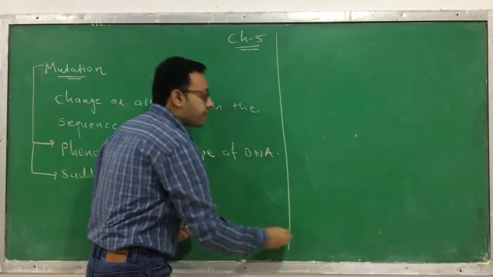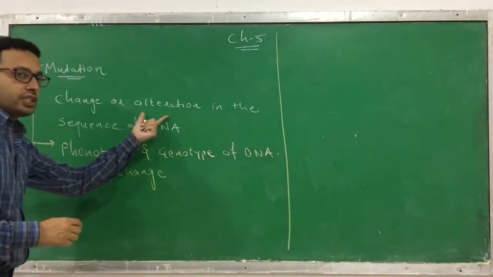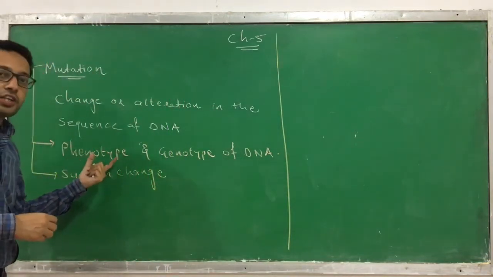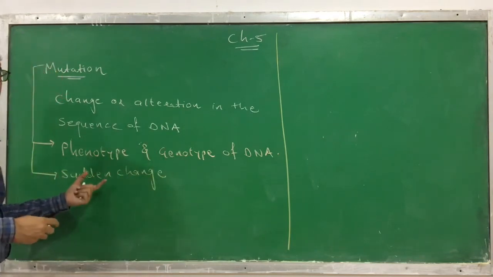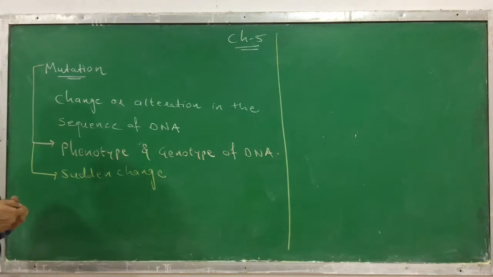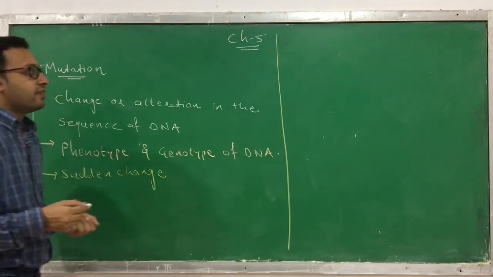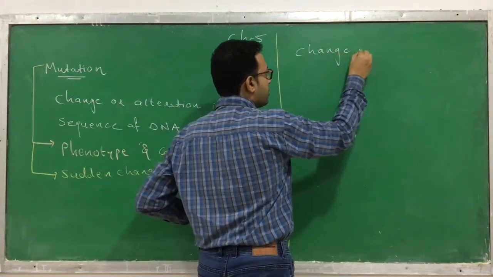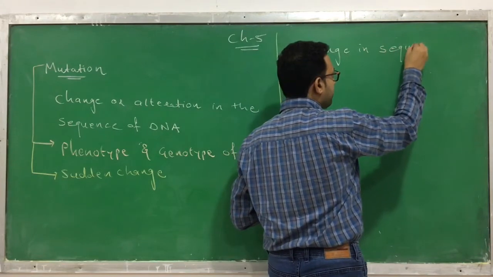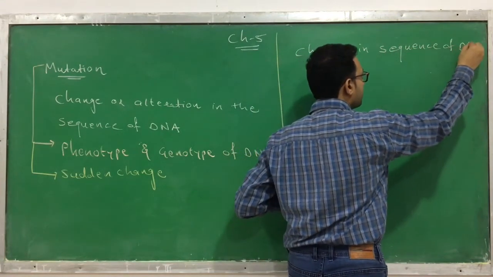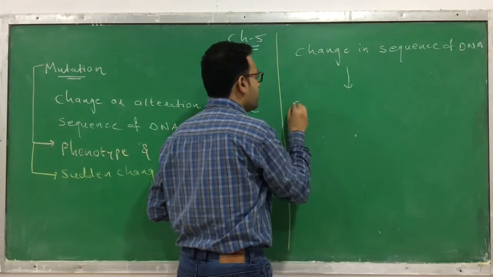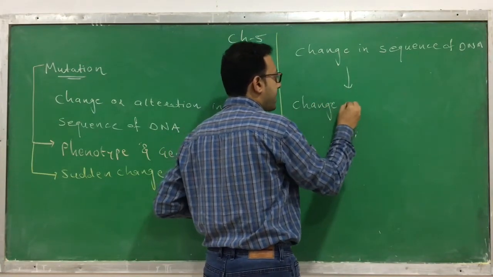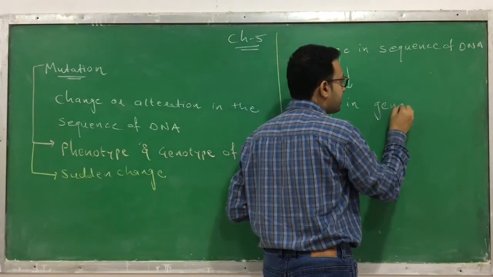Now you know that in a mutation there is a change in the sequence of DNA, and due to that there is a change in the phenotype and the genotype. And the change that occurs is sudden in nature, not progressive in nature. So what are the different kinds of changes that take place in mutations? The first kind of change: as there is a change in the sequence of DNA, there is a change in the chromosome. Or, adding one more step, there is a change in the genes.